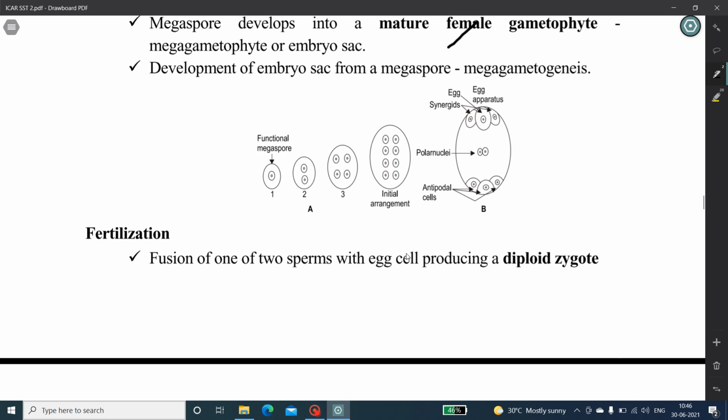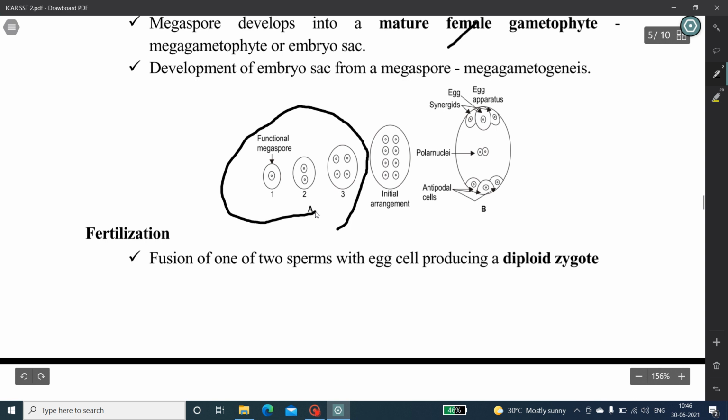This picture shows that 3 normal mitotic nuclear divisions occur, leading to one large cell enclosing 8 nuclei. Later, cell walls enclose the nuclei and the entire structure becomes a female gametophyte or embryo sac.